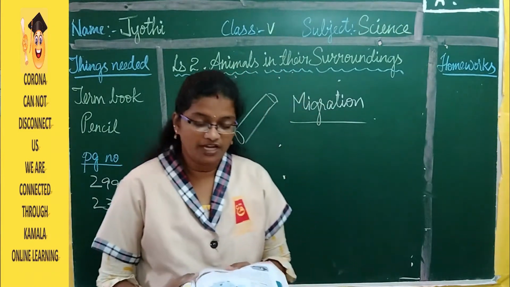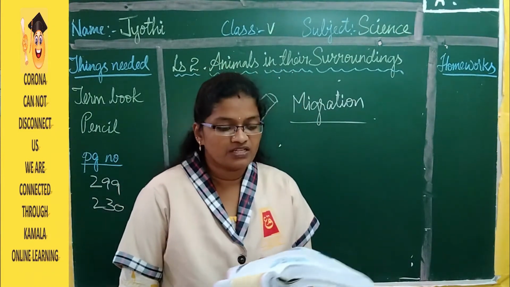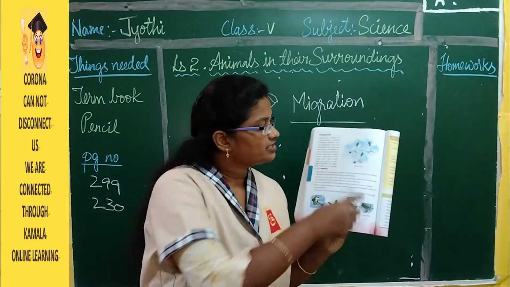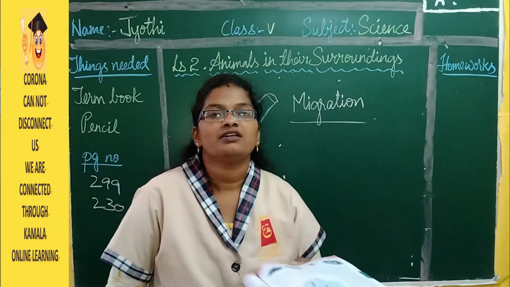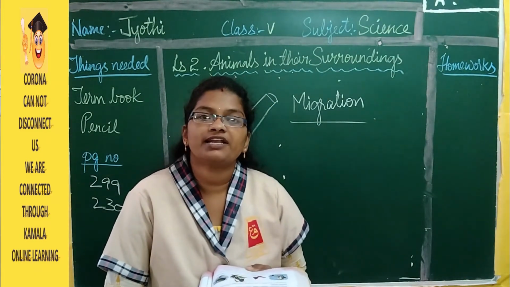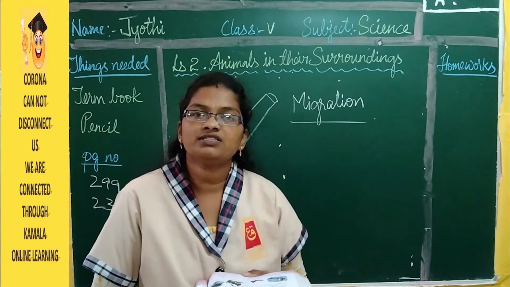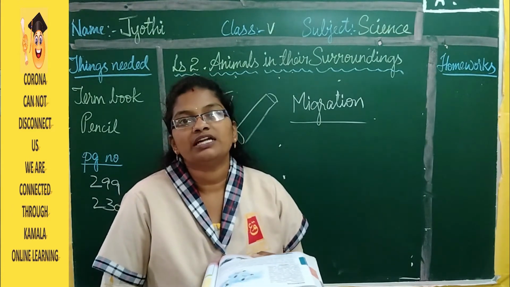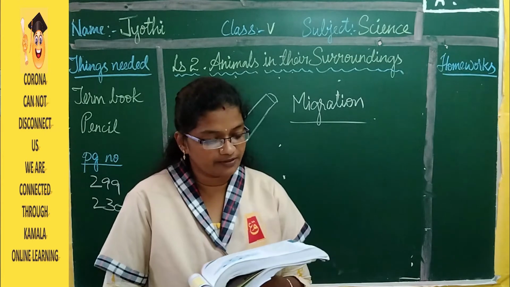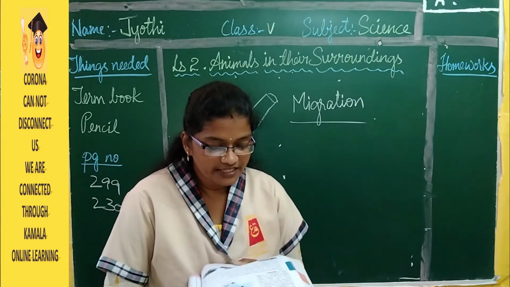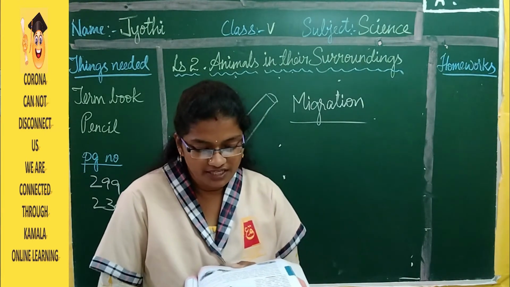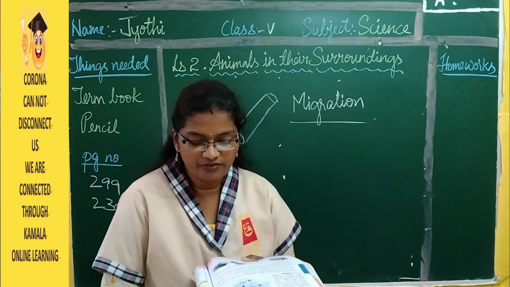So here are a few animals which migrate. You can see in the picture it is a Siberian crane. Siberian cranes travel thousands of kilometers and move to a more moderate climate. So birds that live in cold regions migrate to warmer places in winter.